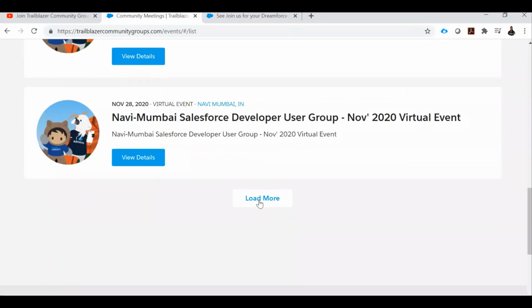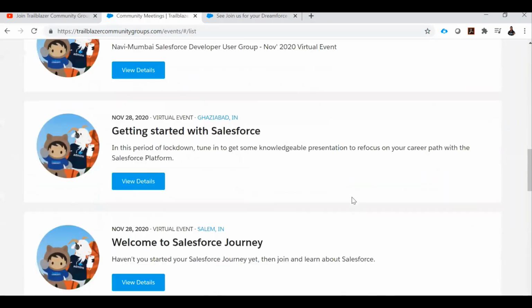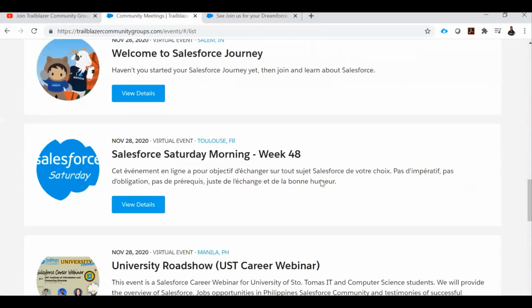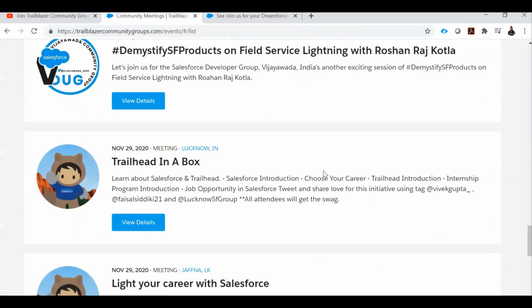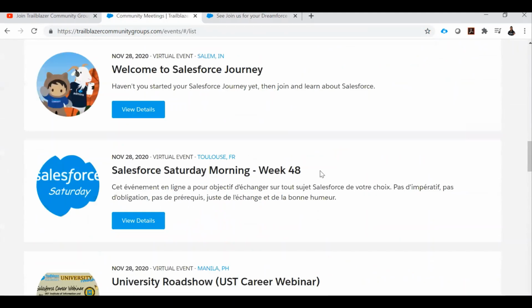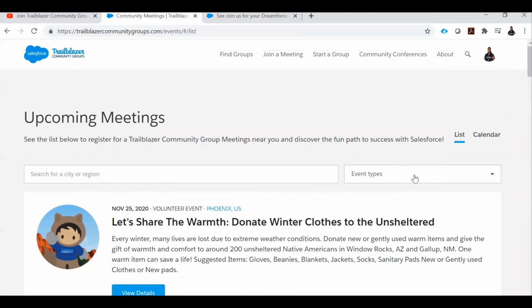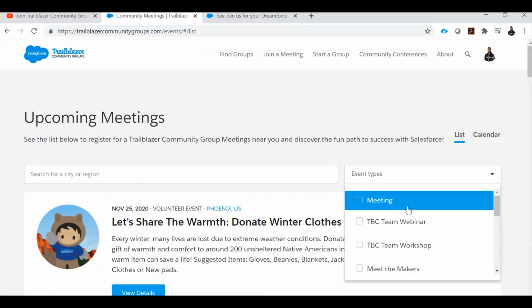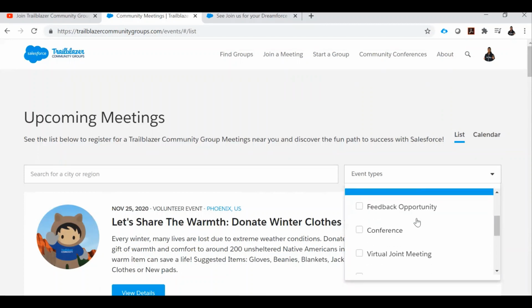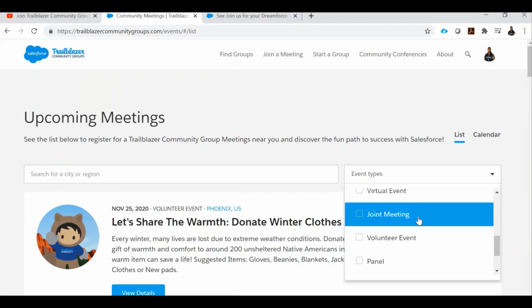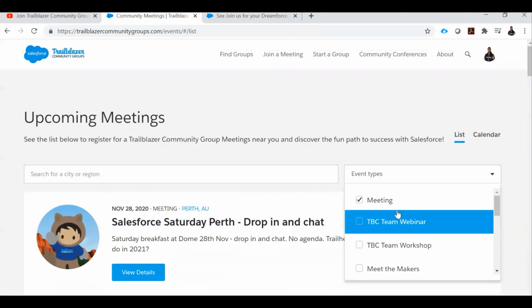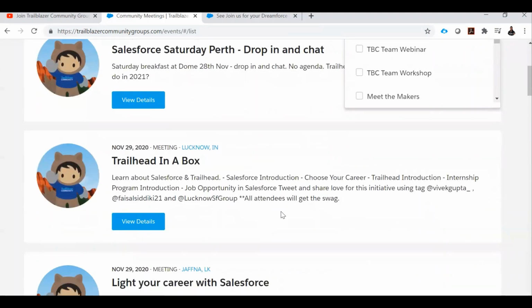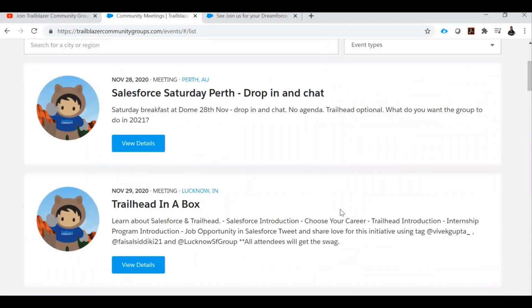If you drill down further, we have the Load More button. If you click that Load More button, a few more events appear in the list view. And if you keep clicking more and more, you will get all the upcoming events in the list view. Also, if you notice here, you can filter based on the event types, either in-person event, virtual event, or workshop. So based on the event types, you have the option to filter as well. If I select in-person events, these are all the events happening these days.